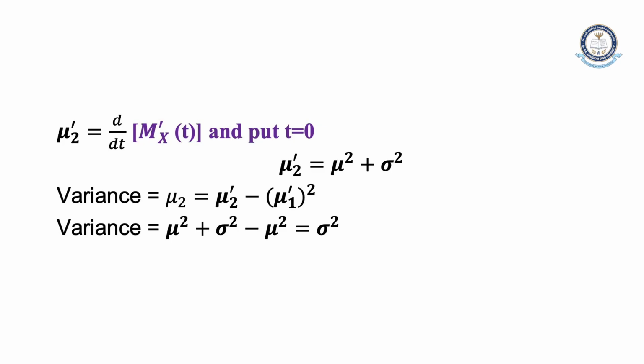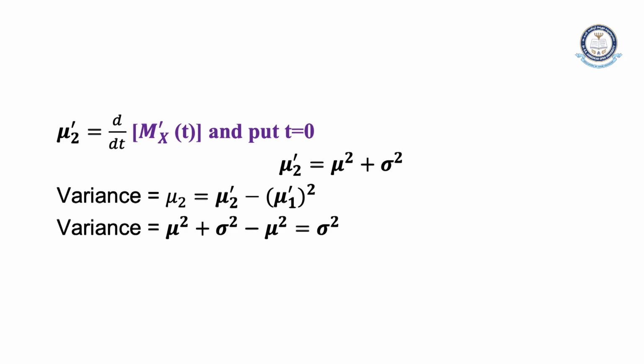First, the first moment is the differentiation with respect to t of the moment generating function of the normal distribution. After putting t equal to 0, we will get the mean value. Similarly, if you take the double differentiation and put t equal to 0, we will get the variance, using the principle mu 2 equal to mu 2 prime minus mu 1 prime square. So that is sigma square.